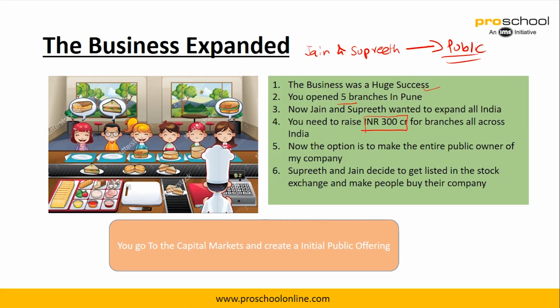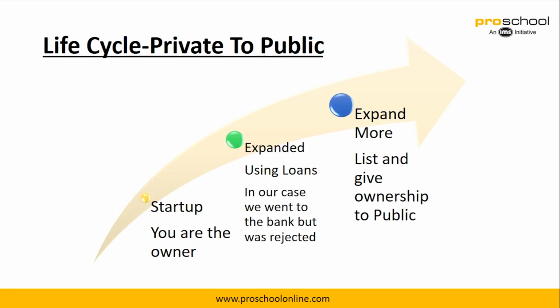So common shareholders like you and me could be approached to take ownership in Richie Coffee's business. You go to the capital markets and create an initial public offering, which is what is called an IPO, where a private business turns into a public business.